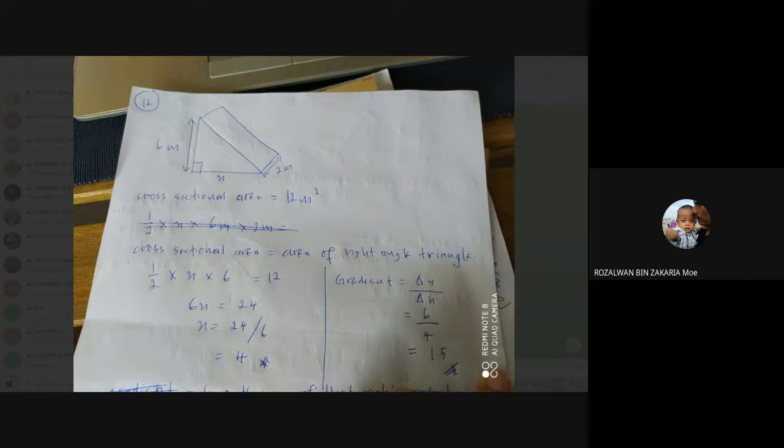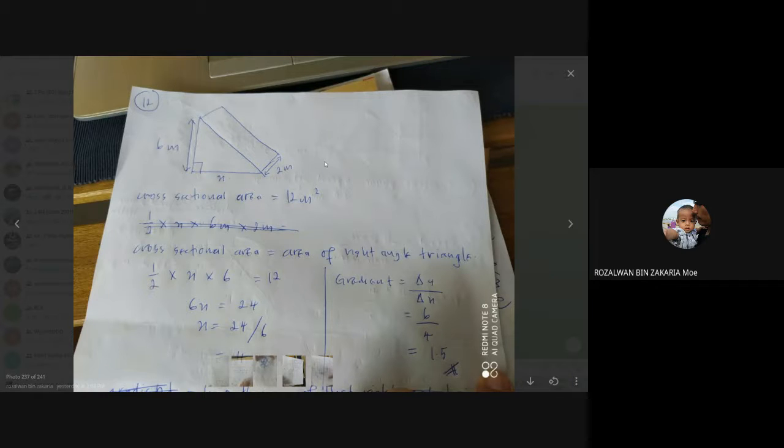Okay, next, how to find the gradient? Remember, please study again about the gradient. There are a few formulas that you can use to find the gradient. You have to remember that. For example, gradient equal to minus y-intercept divided by the x-intercept.